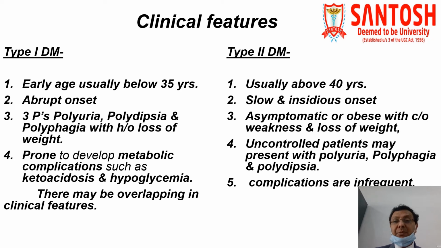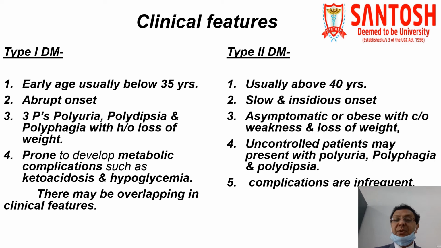In type 2 diabetes mellitus, as we have been discussing for so many slides, it is more common usually in those more than 40 years of age. But again, it can be seen in adolescents, especially in obese children. So again, age is not an important criterion. Usually it is slow and insidious in onset. Insidious means gradual in onset. Number three is asymptomatic, or obese with complaints of weakness and loss of weight.